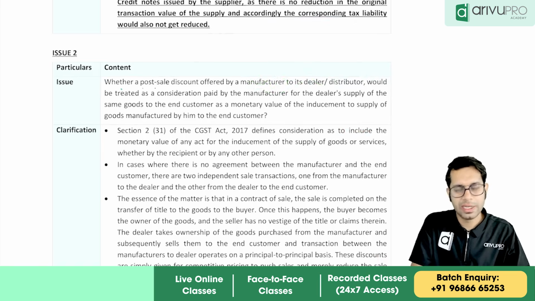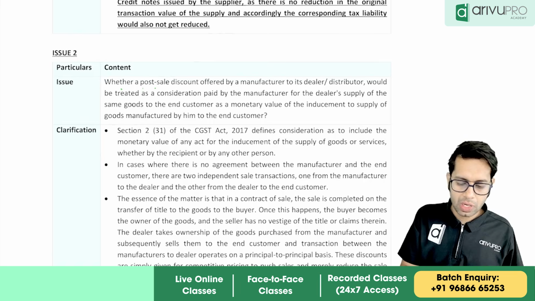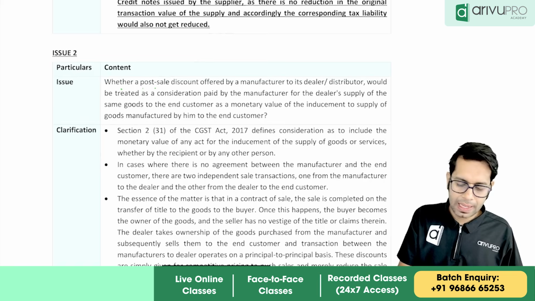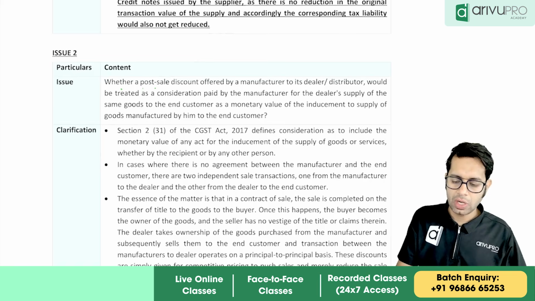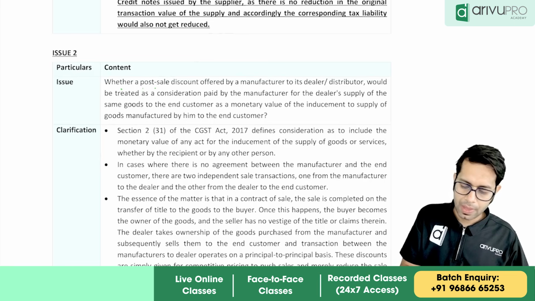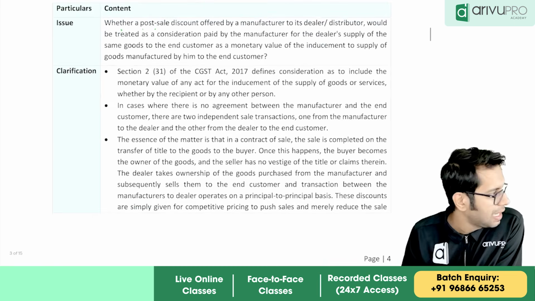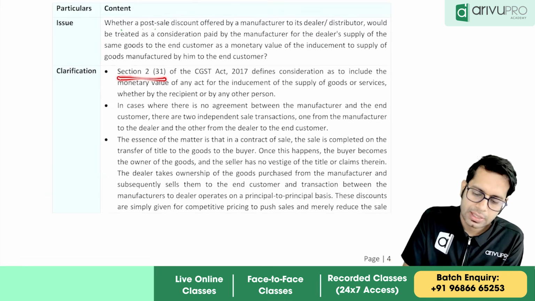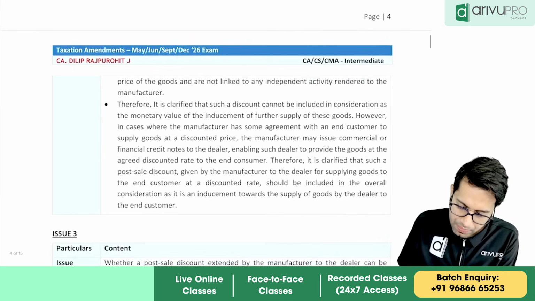Whether post-sale discount offered by the manufacturer to its dealer or distributor would be treated as consideration paid by the manufacturer for the dealer's supply of the same goods to the end customer, as monetary value of inducement of supply of goods manufactured by him to the end consumer. So what is the clarification telling? The clarification says, Section 2(31) of the CGST Act defines consideration. Okay, the story and all we know.